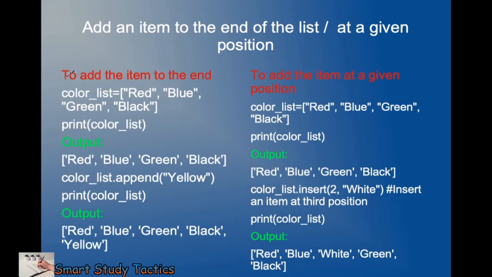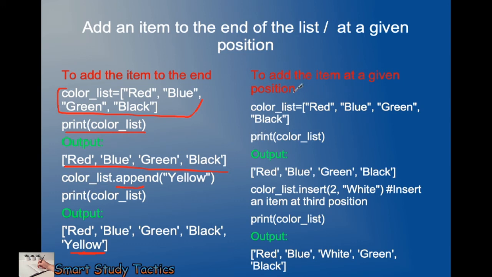Here is the program to add an item at the end position. Here is the list of colors I have. I am going to print this one, so it will print whatever I have. Now I am going to append this value. If I append yellow, it will come after red, blue, green, black, and yellow. You will see the output like this.